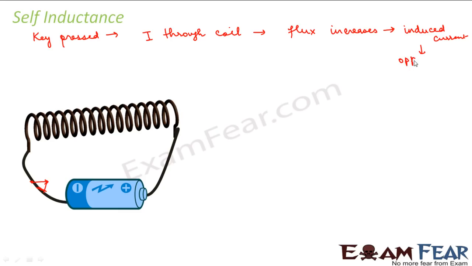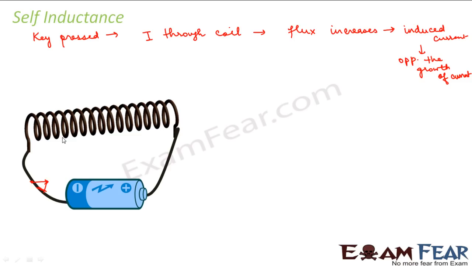This induced current opposes the growth of current, because the growth of current was the cause of the induced current. As current was increasing, magnetic field was getting produced, and as a result magnetic flux was increasing.